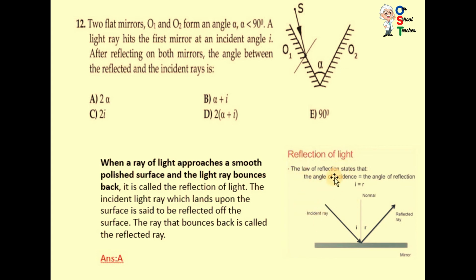The law of reflection states that the angle of incidence is always equal to the angle of reflection. I is equal to R. When a ray of light approaches a smooth polished surface and the light ray bounces back, it is called reflection of light. The incident light ray which lands upon the surface is said to be reflected off the surface. The ray that bounces back is called the reflected ray. So they are asking about the angle. Actually the first angle was alpha, so it will be multiplied by 2 because there are 2 mirrors. So the answer is 2 alpha.